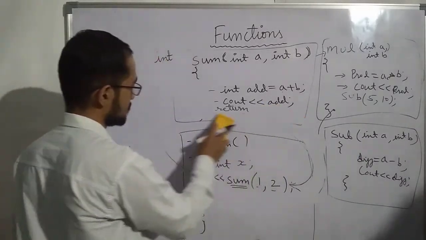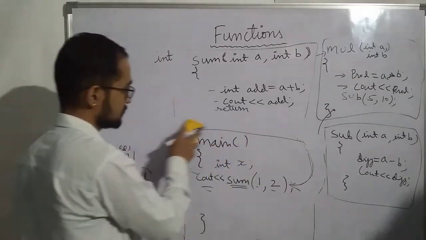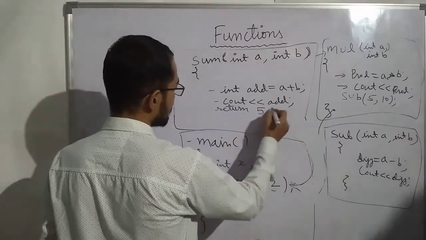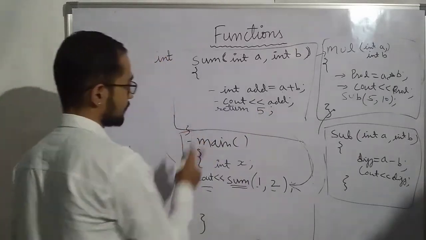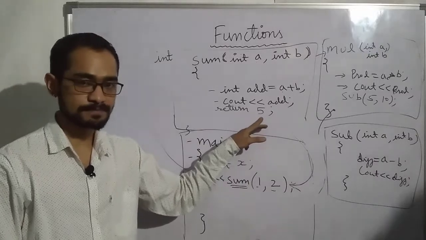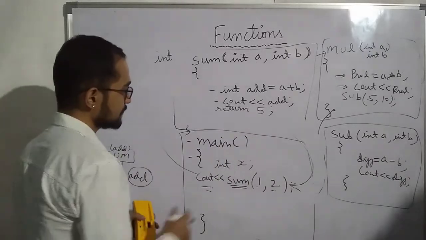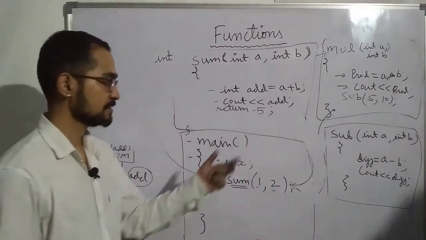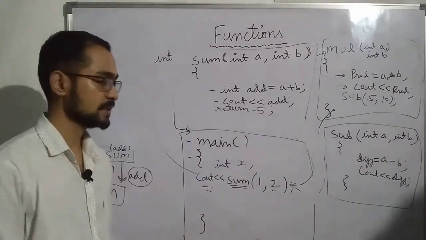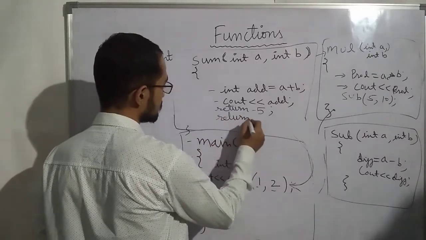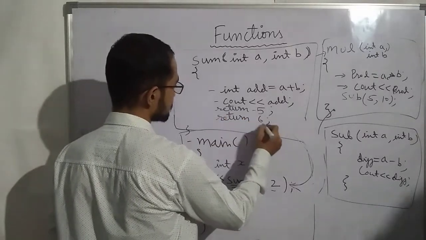So suppose I am taking int here. Now, suppose I am writing return 5. It means this function will return the value 5. Now what will happen if I write return -5? Then again it will return the value -5.